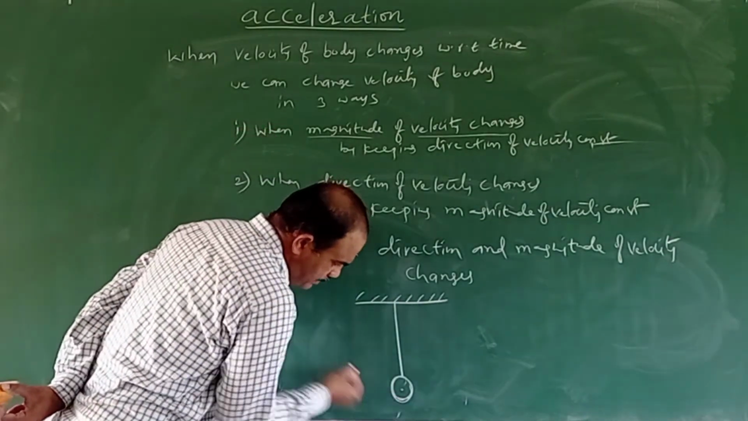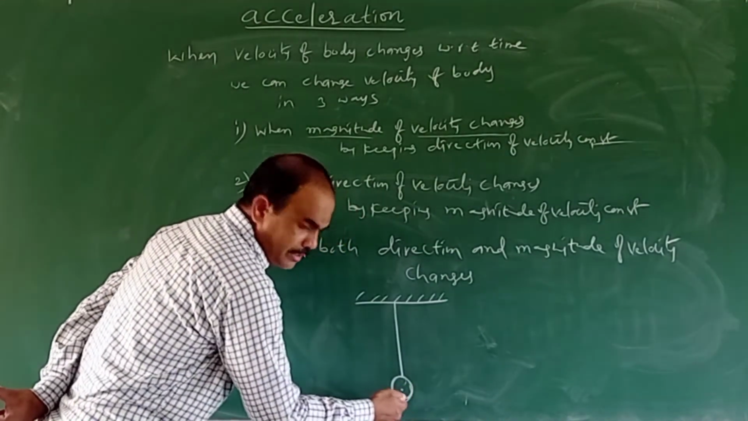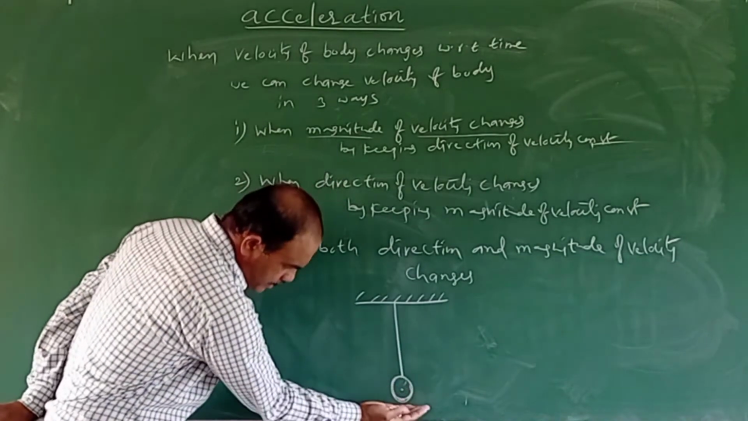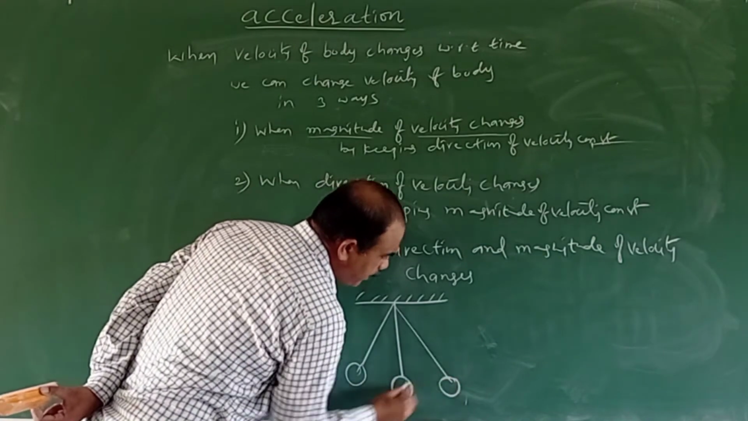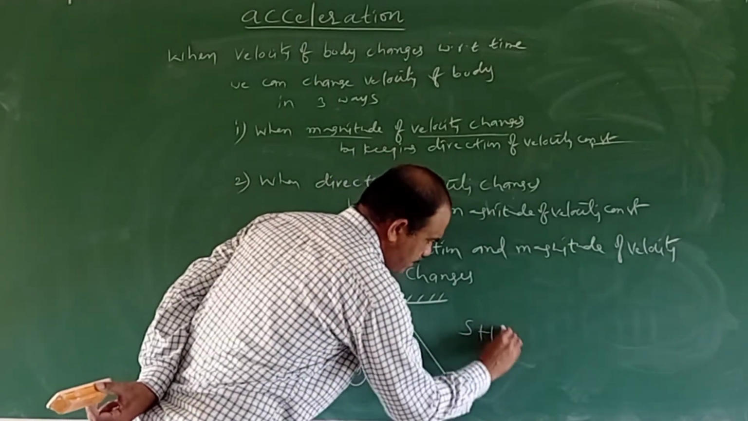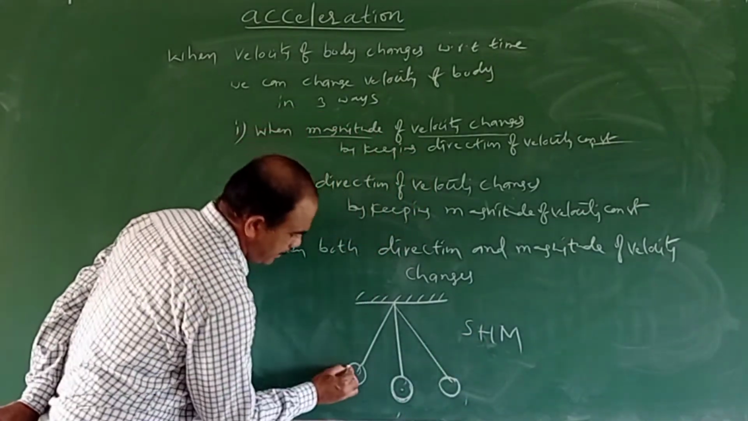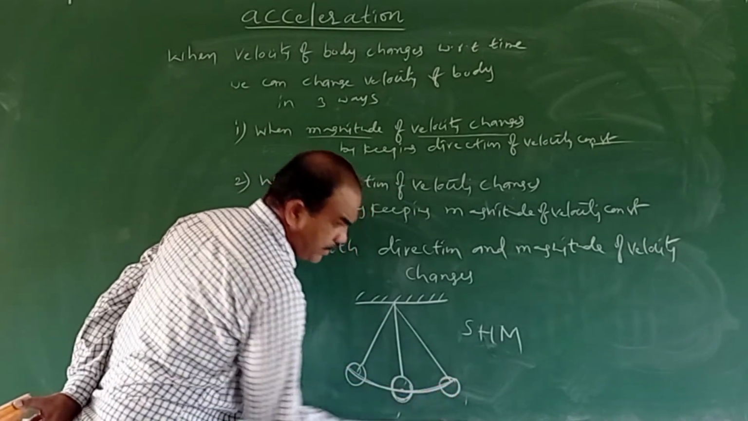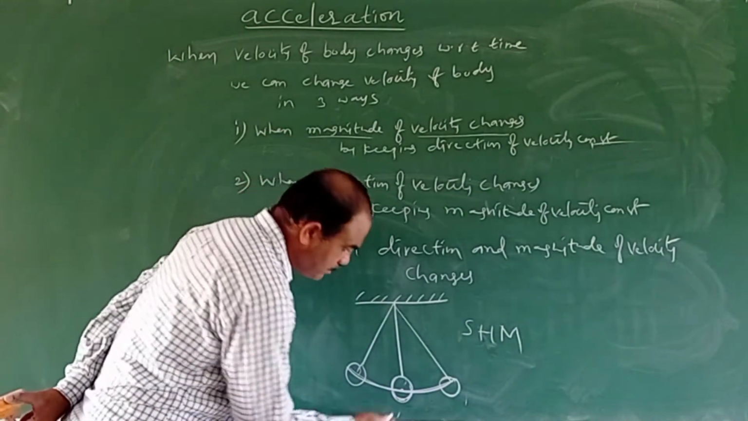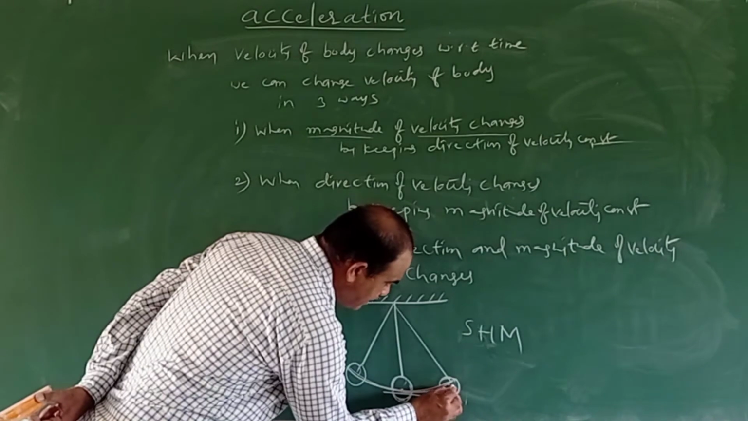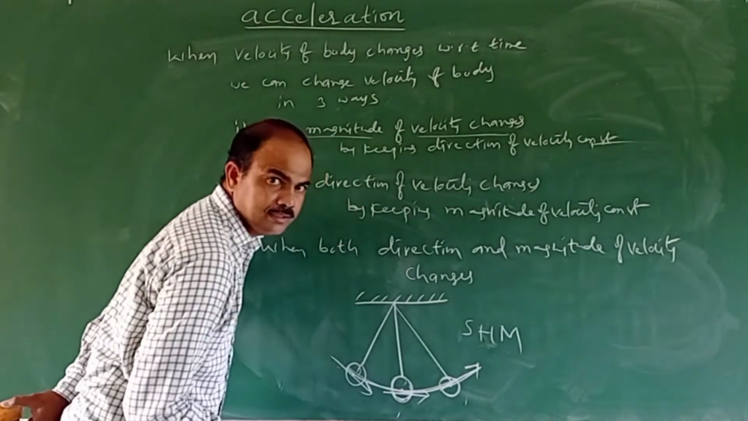Again, when it is pulled aside and released, what happens? Now it will undergo simple harmonic motion. Later we will discuss simple harmonic motion, SHM. In this case, the magnitude of velocity changes, and the direction of velocity changes. This is the direction at this point, this is the direction at this point, and this is the direction at this point. The direction will change, as well as the magnitude.